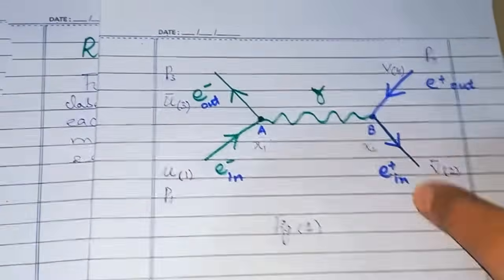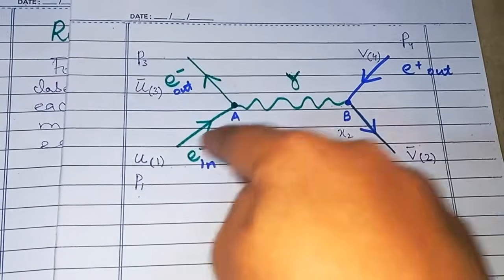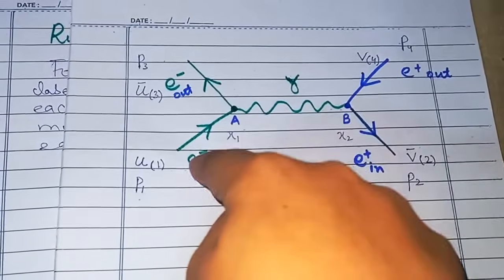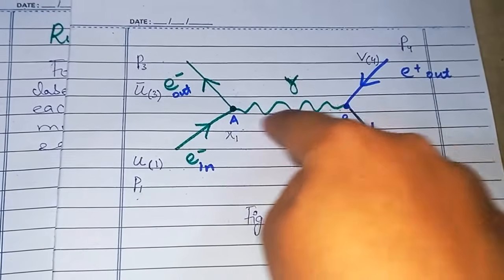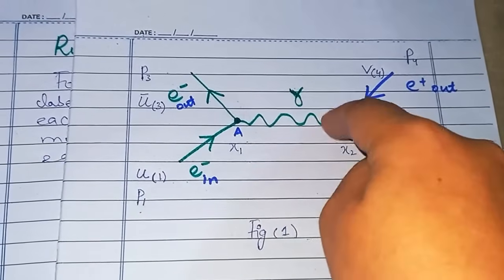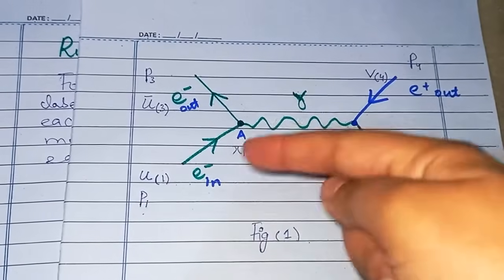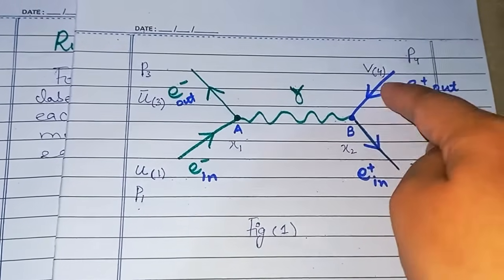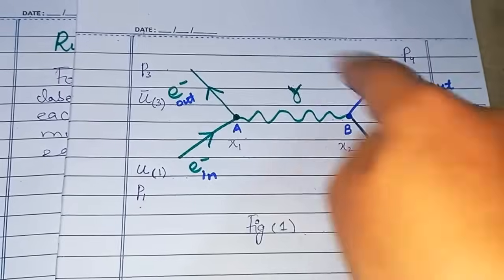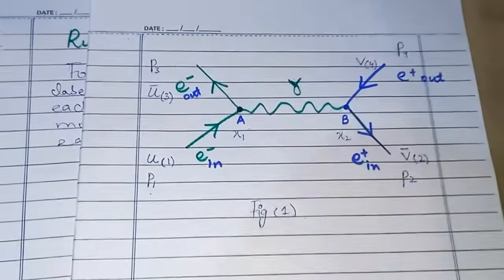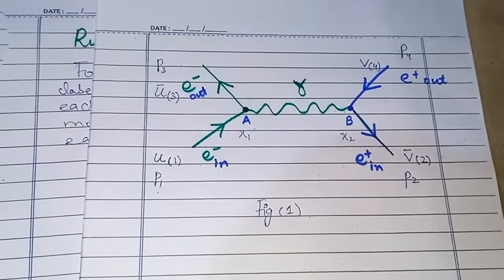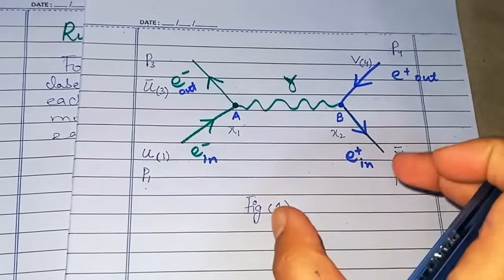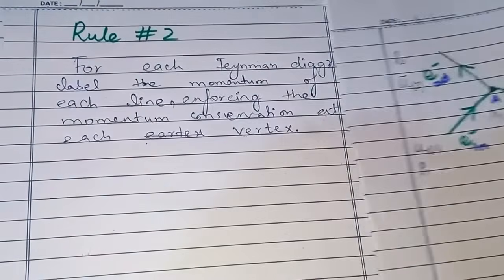Here they are telling us to designate the momentum of each of these lines. We can see this curly line. We don't need to designate the momentum of the propagator. We just need to do it for the external lines, which are the incoming and outgoing particles, and the virtual particle is just involved in that interaction part, and that's it.